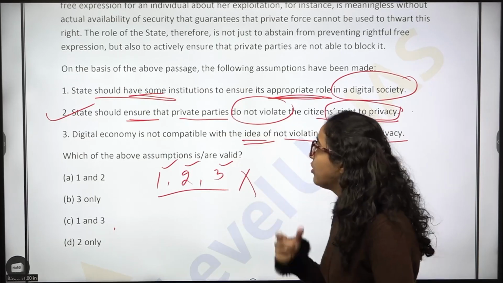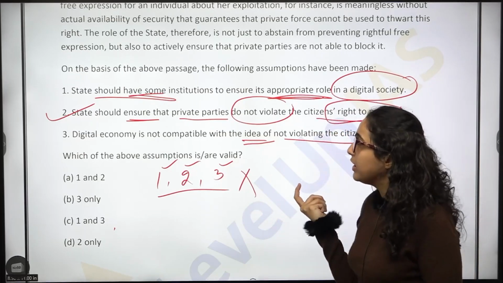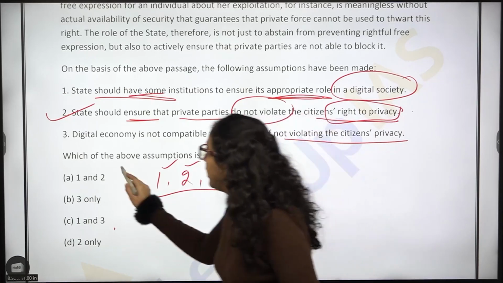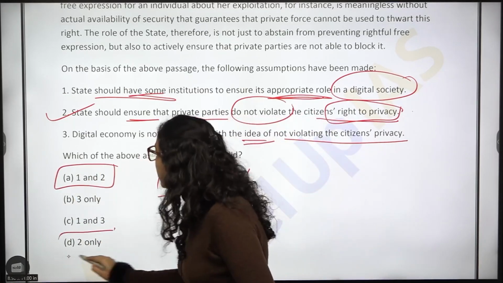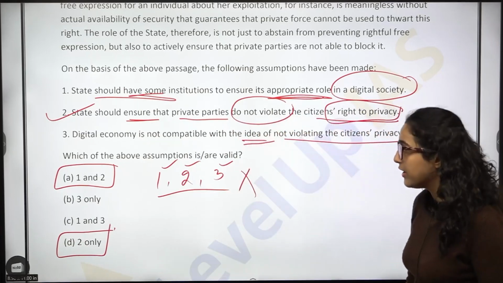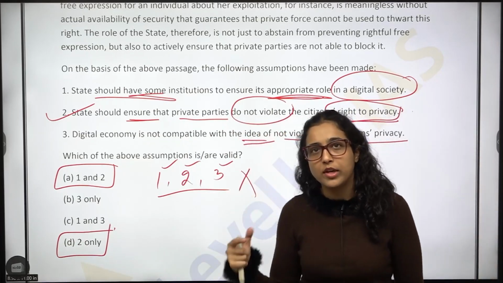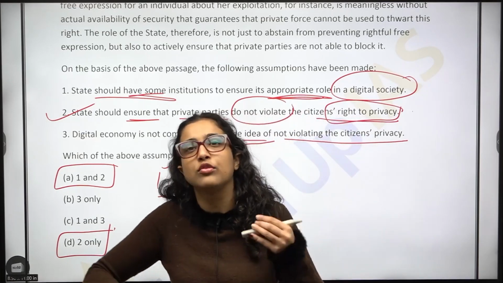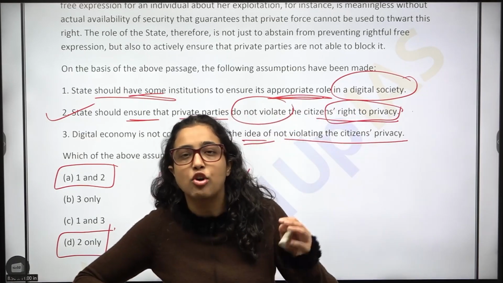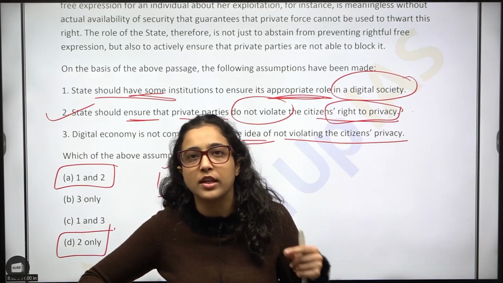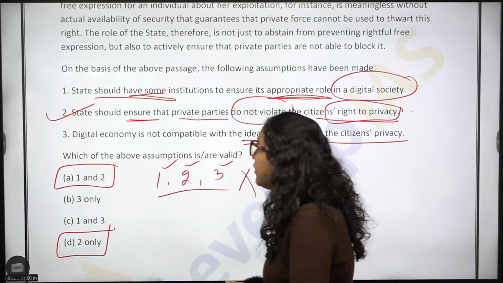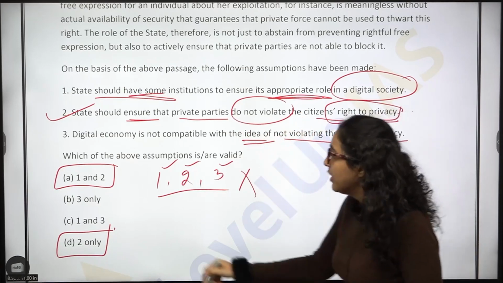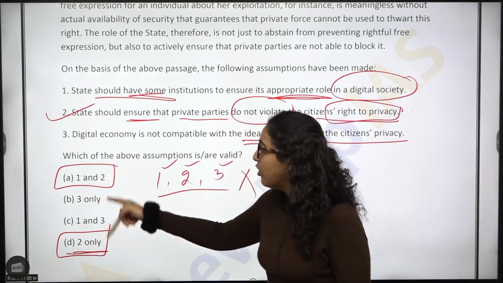So I know that 1 and 2 are seemingly correct. I know 2 to 100%, 2 should be correct. So either option A or option D should be your answer. So from here also you can eliminate 3. Use logical reasoning, use common sense, use tricks of GS. The option elimination tricks you use in GS, use them in English also. So I know that 2 should be in my answer. That means the answer can be either A or D.